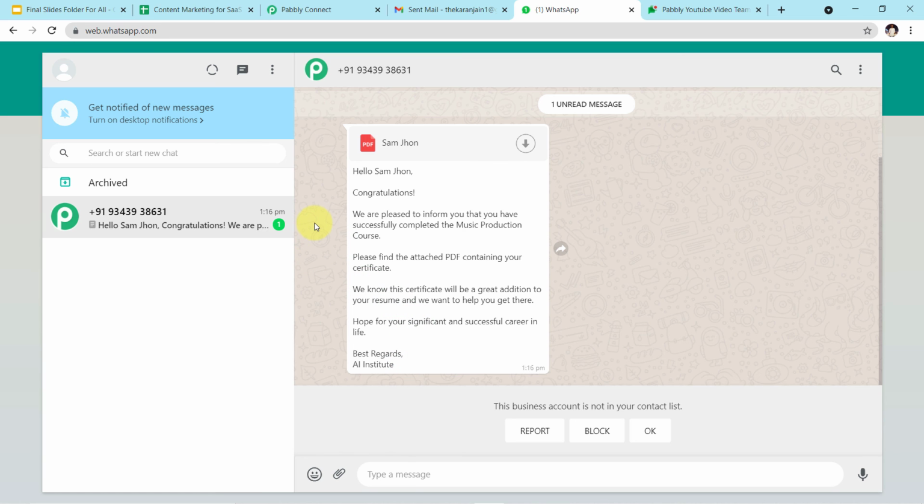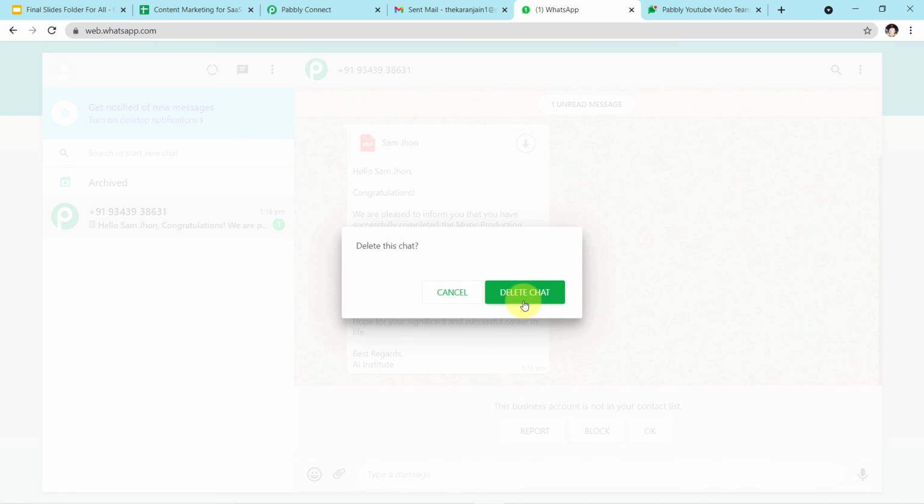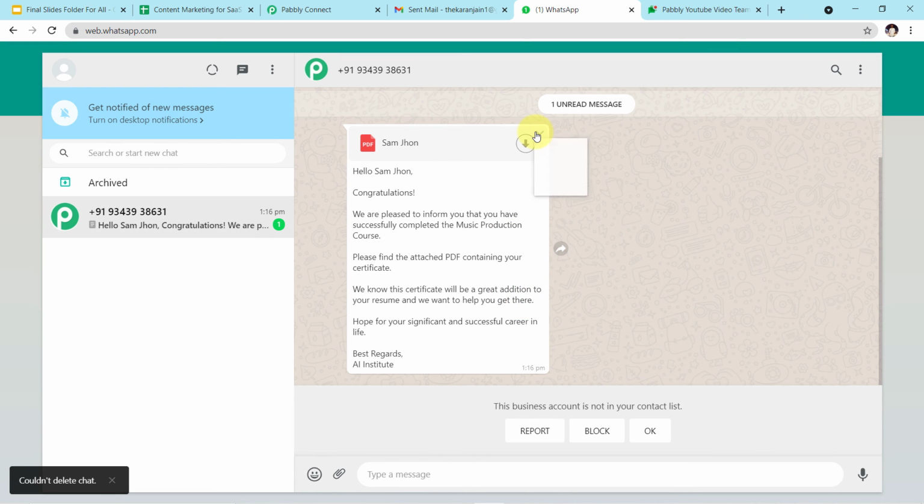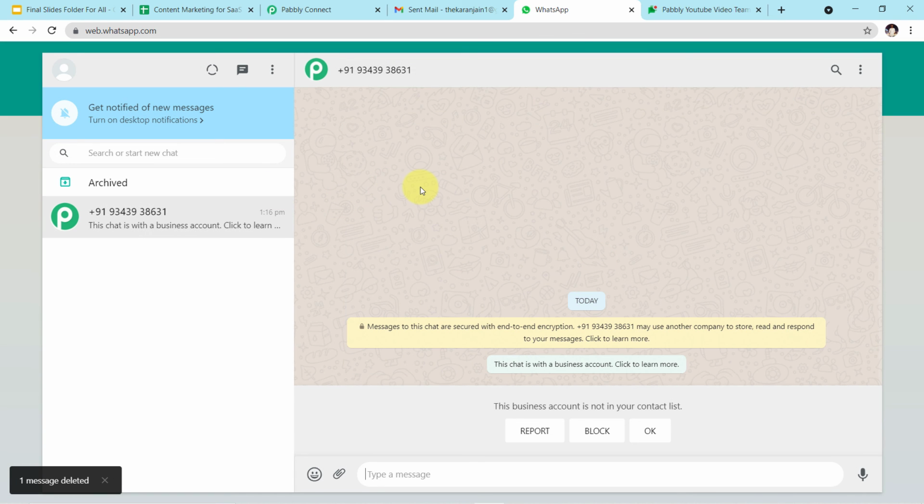Now let me show you a real-time example. We will fill up the form on behalf of our student now and we will see if a message is sent to our students in real time or not. So guys, let me tell you one more thing. Here I am showing this particular WhatsApp web page. So I'll enter the same number once again because it is very difficult to show you different WhatsApp web pages at the same time. But I can do one thing for you. I can delete this message in front of you, okay? Let me delete it first. Okay, and now we will see in real time if a message arrives here or not.